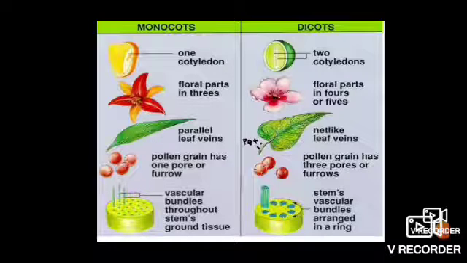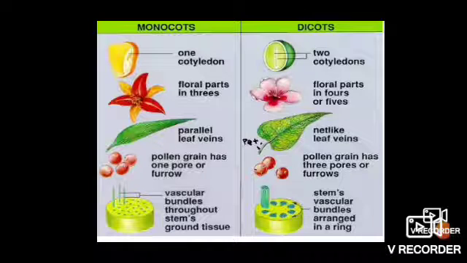What is the next difference between monocots and dicots? In monocots, the vascular bundles are scattered throughout the stem in the ground tissue, not arranged in a particular manner.